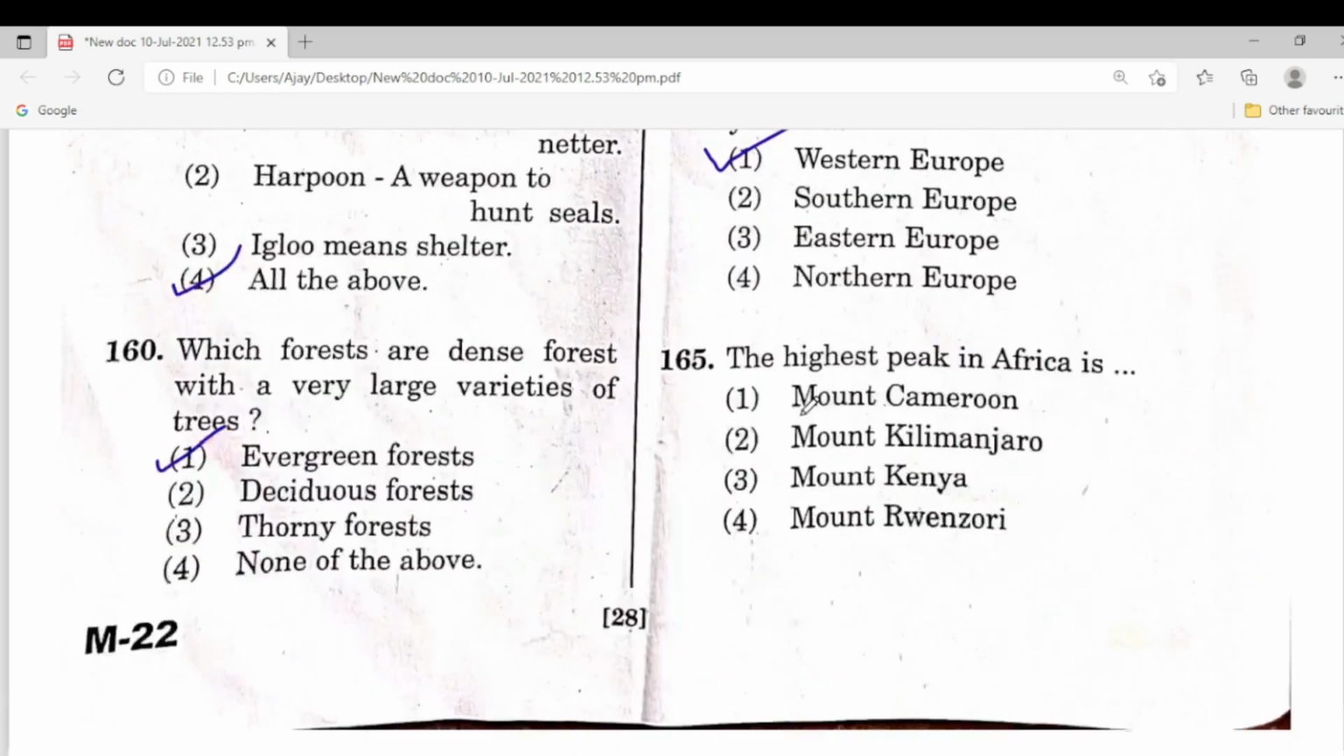Next, 165, the highest peak in Africa is? This is Mount Kilimanjaro. The answer is there in the textbook. All the students, read the textbook thoroughly. All of you, practice the textbook.